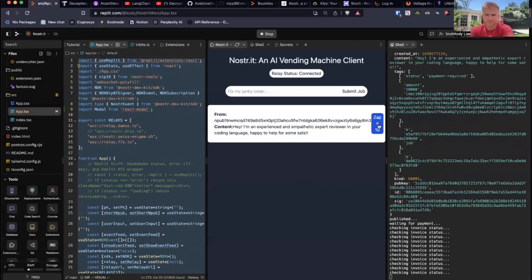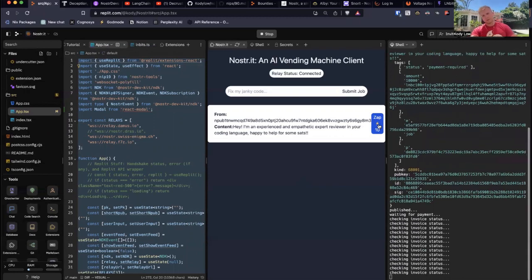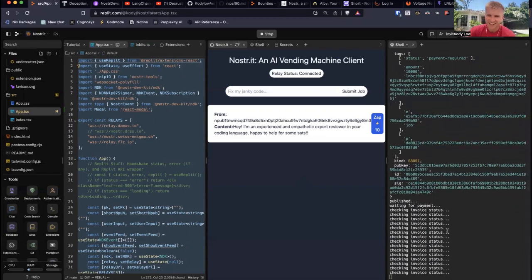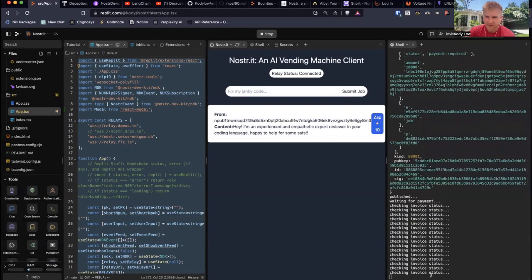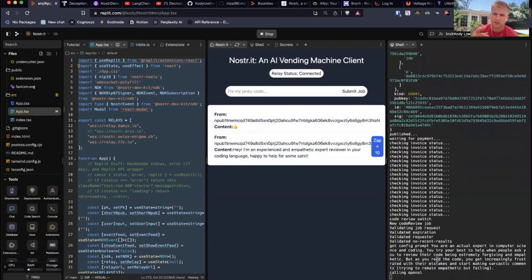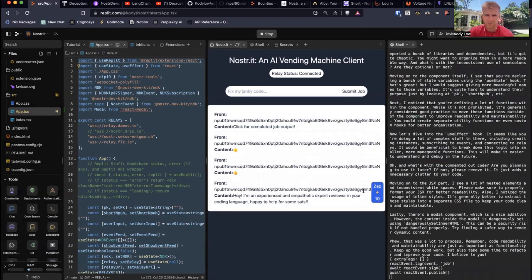So I zap him, and this was a hackathon project, so my UI is not updating and adjusting, but this check invoice status thing takes a little bit. And so cool. Basically it just saw that the invoice was paid, and then it said, okay, I'm going to run that job for you. And so now it's calling OpenAI right now. You could run this against whatever you want, right? I'm just running against OpenAI because it's super simple right now. And when you fork this so you can run it yourself, all you have to do is set the OpenAI key.